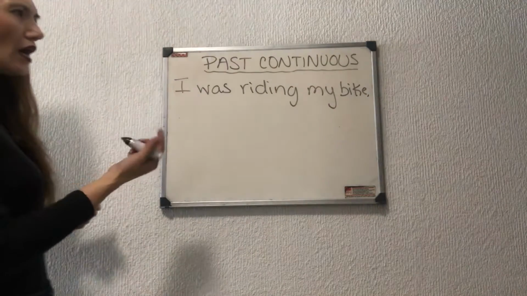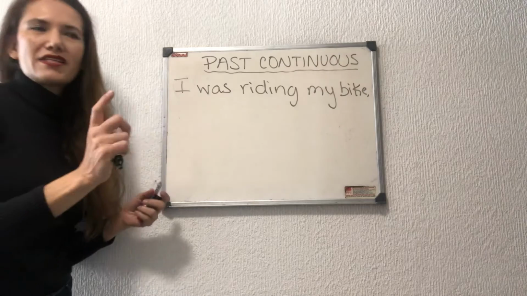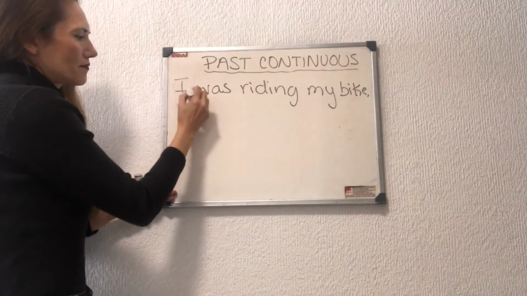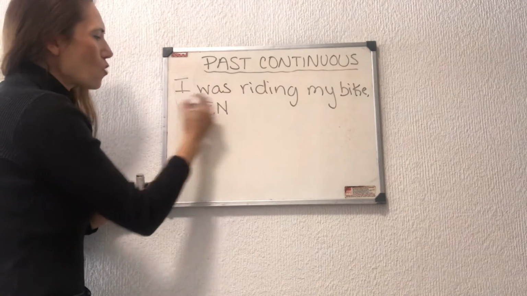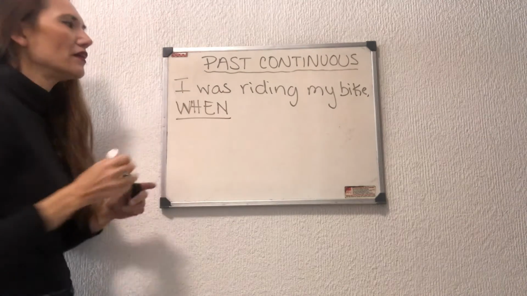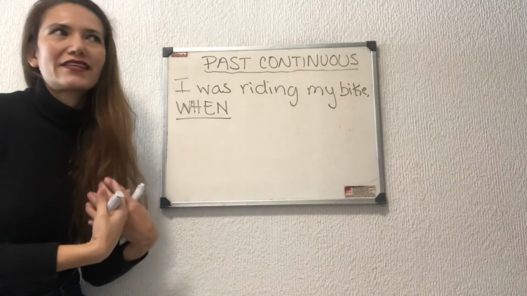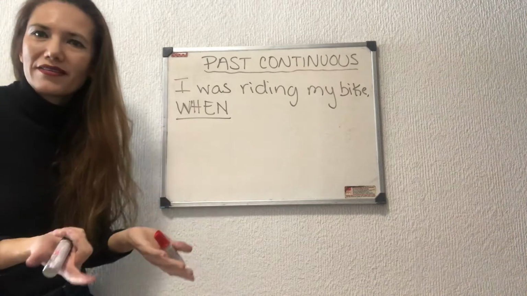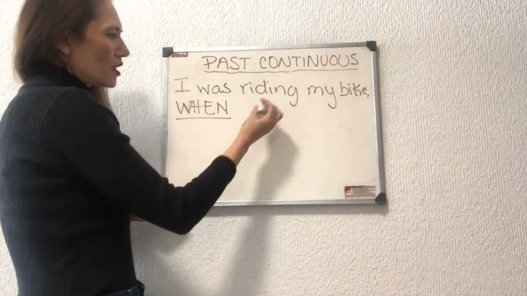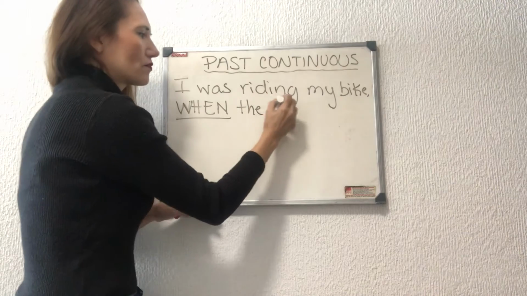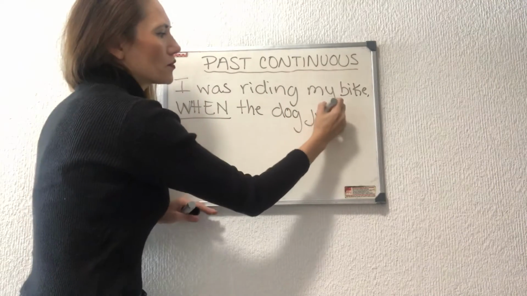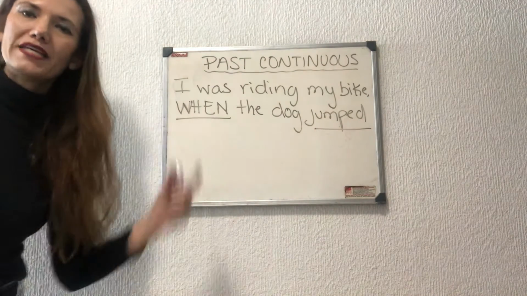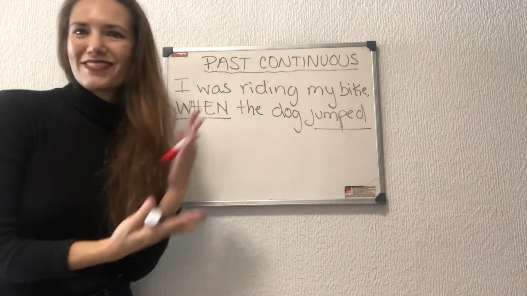So one connector that gives us the idea of this interrupting activity is when. When, okay? And then it gives us like the introduction for the past tense. So I was riding my bike when the dog jumped. You see, I'm going to use past tense for my interrupting or reference time action.